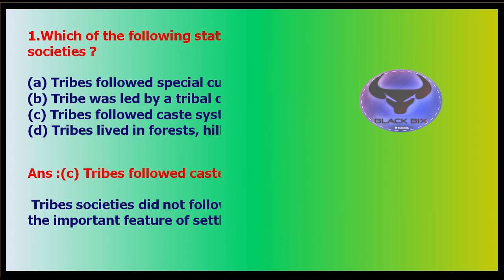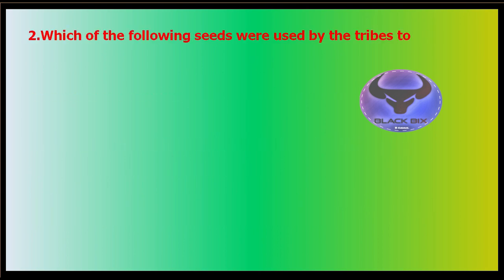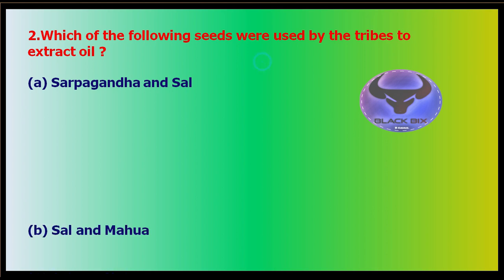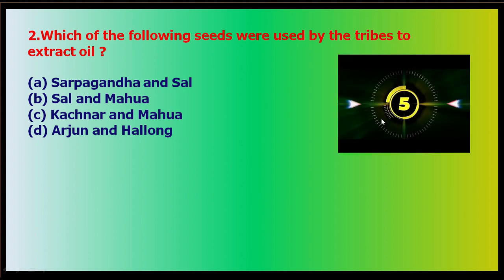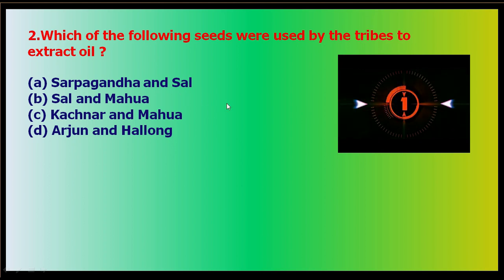Next, question number 2: which of the following seeds were used by the tribes to extract oil? Your options are A, sarpandha and sal seeds; B, sal and mahua seeds; option C is kachnar and mahua seeds; and option D is arjun and halong tree seeds. Your time starts now. Which one is used?